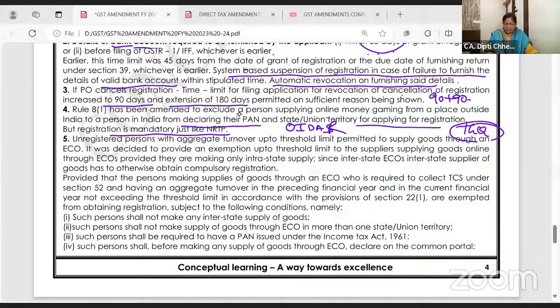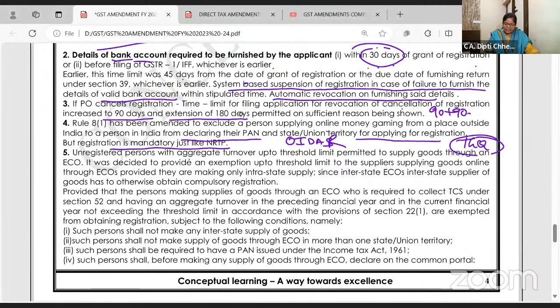ये थियोरी क्वेश्चन है. सेकंड थियोरी क्वेश्चन. Unregistered person with aggregate turnover up to threshold limit permitted to supply goods through an e-commerce operator. You are unregistered because you have not crossed threshold limit of 20 lakhs. Manipur, Mizoram, Nagaland, Tripura 10 lakhs. Other states 40 lakhs. So you can be unregistered, still supply your goods through e-commerce operator.